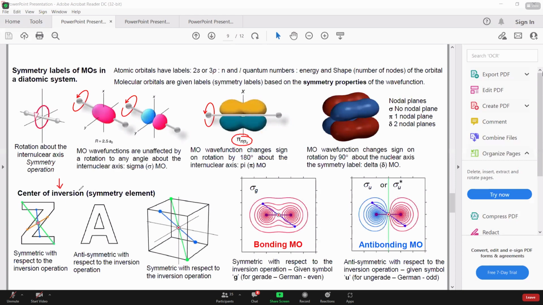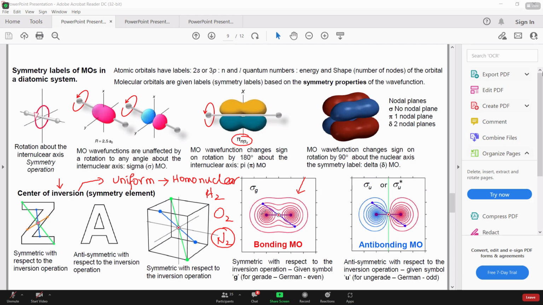Center of inversion only exists in a uniform shape. Since we are talking about electron density, this is the uniform electron density, and uniform electron density only exists in homonuclear systems. Again, it could be H2, it could be O2, it could be N2. The atoms should be the same in the molecule, right? And what's the definition?